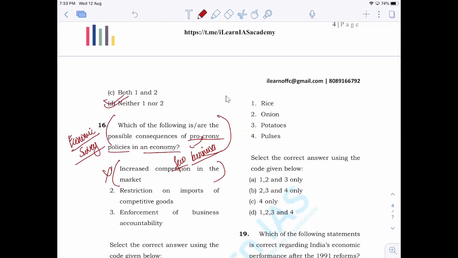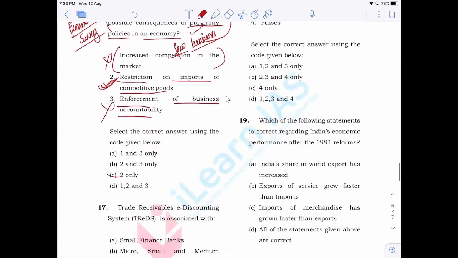Now next is restriction on imports of competitive goods. That is correct. What happened in pro-crony policies is that in order to promote certain businesses, the government restricted imports of certain goods that were competition for them. So that is correct. Enforcement of business accountability. There was a lack of enforcement of business accountability as part of pro-crony policies. Right? Pro-crony policy means it is kind of favoring a few large corporates. As a result, there is no accountability, there is reduced competition, etc. So the answer is 2 only, C.